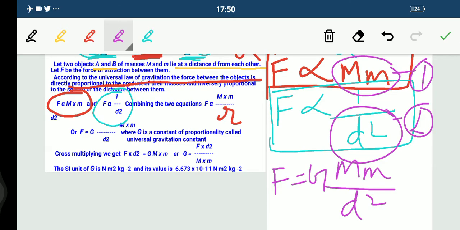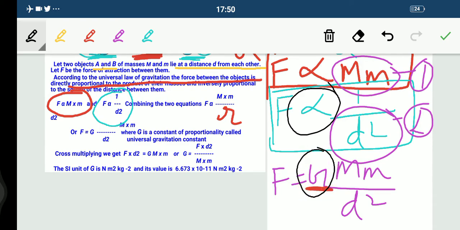You would be thinking, ma'am, you have not written G in the first and second equation, so how can you write it after combining? Listen to me very carefully: this G is the gravitational constant. This is a proportionality basically. In order to remove this proportionality, we have applied a constant that is known as the gravitational constant.